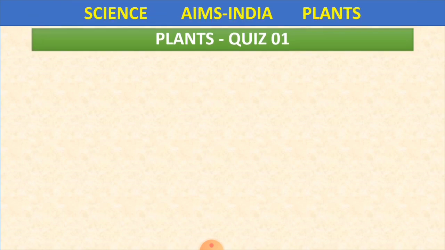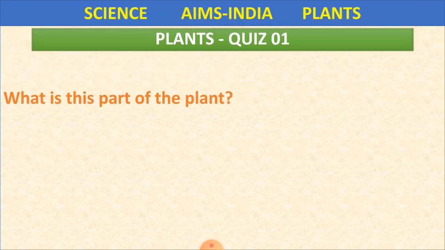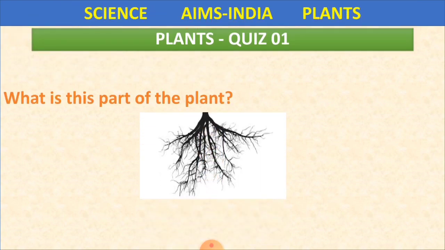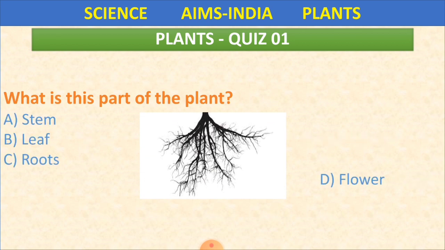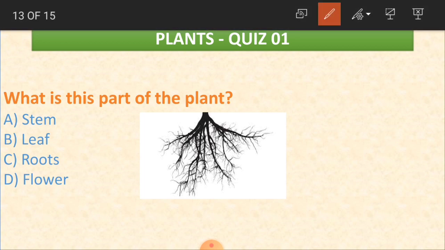Okay. What is this part of the plant? Yes, very easy to answer, children. Stem, leaf, roots or flowers? It is roots. Okay, this part of the plant is roots.